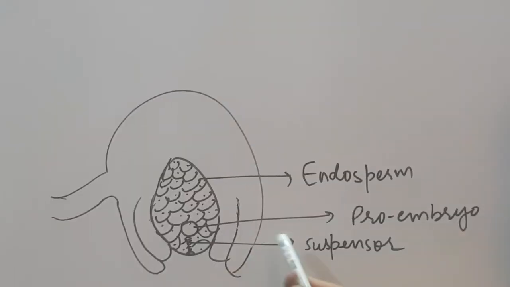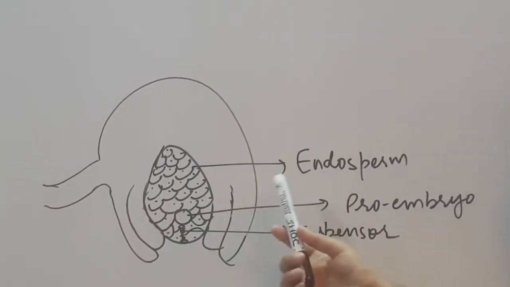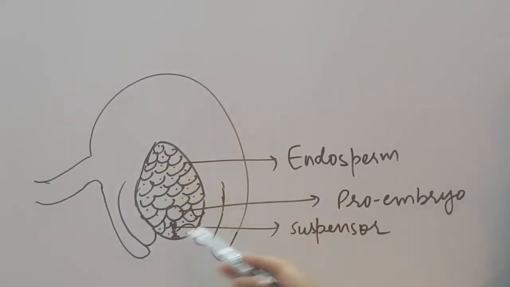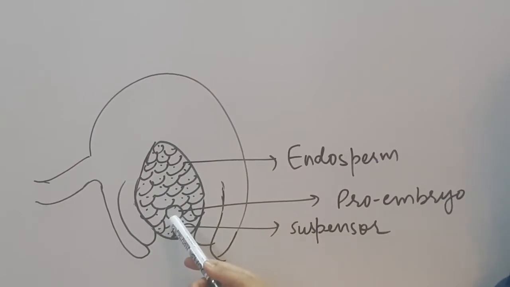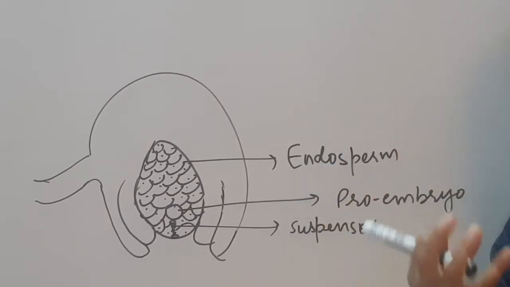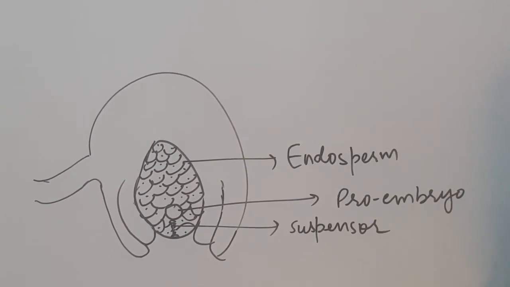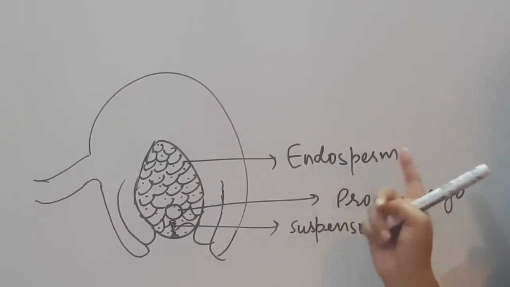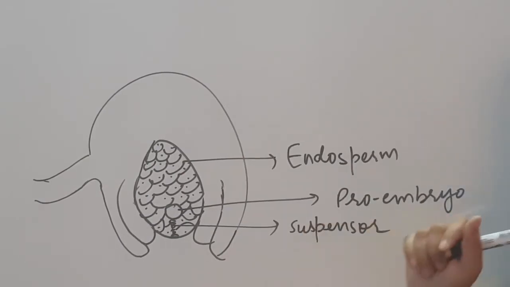So let's see what role the suspensor will play in the development of the embryo. So here you can see this is the ovule and this is the embryo sac. The endosperm has been already developed. And one more important point, that the zygote will undergo embryo development after a small development of the endosperm, because you know that zygote will get nourishment to form embryo from the endosperm. So when a little of endosperm will be developed, after that the zygote will undergo development to form embryo.